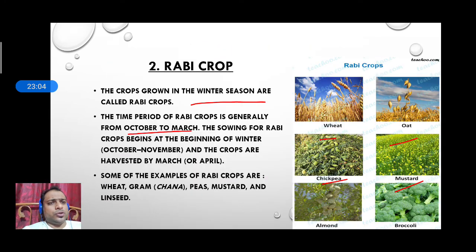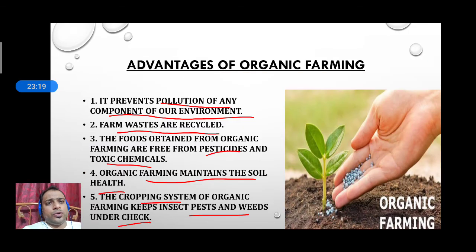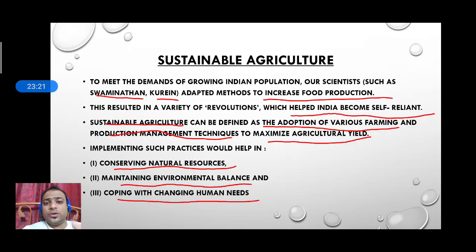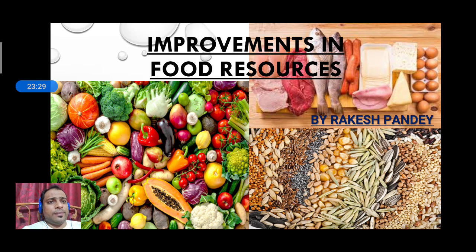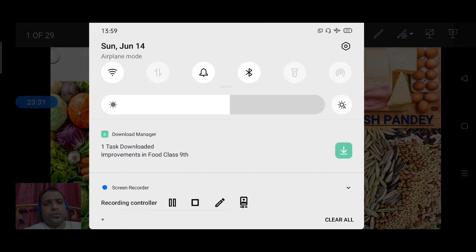Okay. So today till here we are going to see, and after that we'll start from next class how we are using different techniques to grow these types of crops. Okay. So don't think this chapter is quite boring. This is interesting also. If you take some interest in how crops can be grown more and more, we'll see different methods also. Okay. So till then, goodbye.